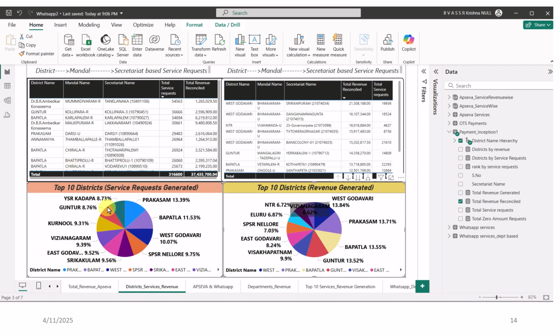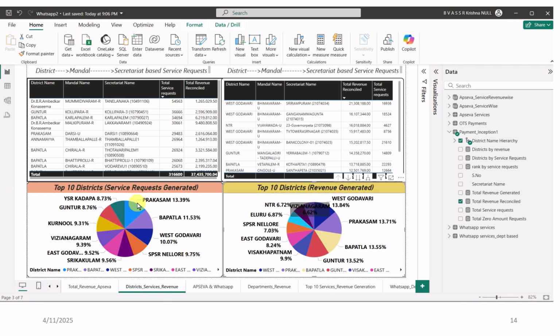Similarly, although the district has performed well, this doesn't mean that all the secretariats in these districts performed exceptionally well. There are some secretariats which performed exceptionally well and stood top in the total service requests, but their district doesn't make it to the top 10. Here we can see although Guntur stood around eighth position, the secretariat in Guntur named Kolipara stood in second position in terms of service requests generated.